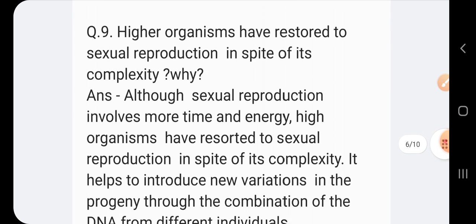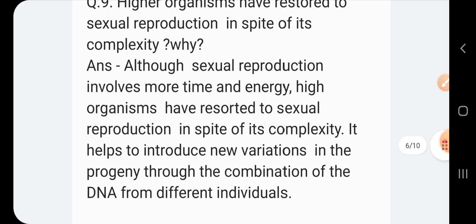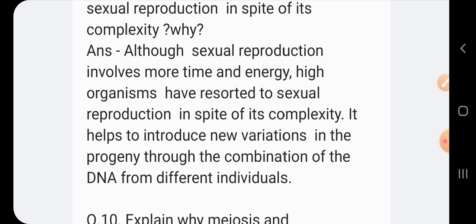Question number 9: Higher organisms have resorted to sexual reproduction in spite of its complexity. Why? Answer: Although sexual reproduction involves more time and energy, higher organisms have resorted to sexual reproduction in spite of its complexity. It helps to introduce new variations in the progeny through the combination of the DNA from different individuals.